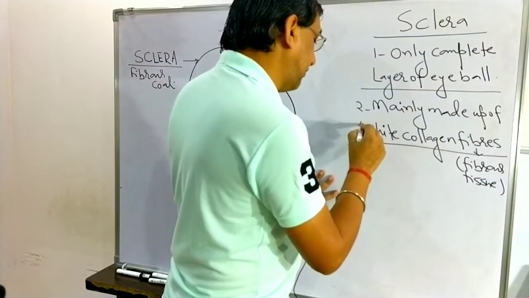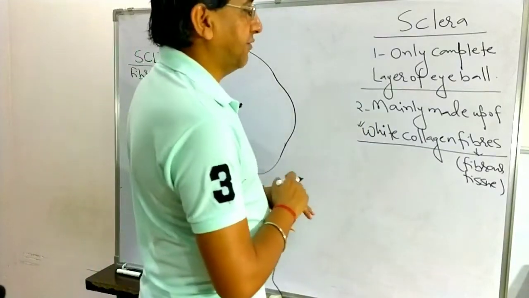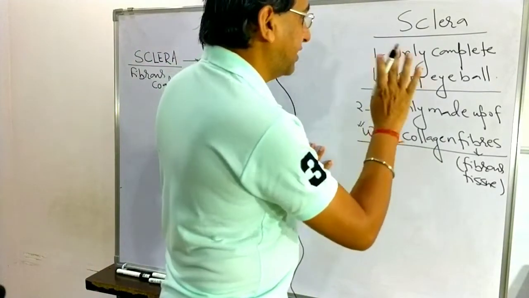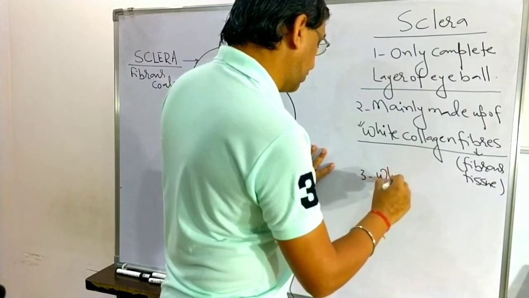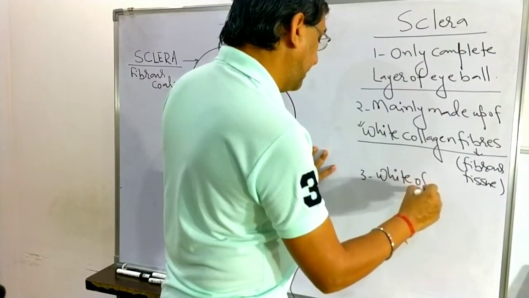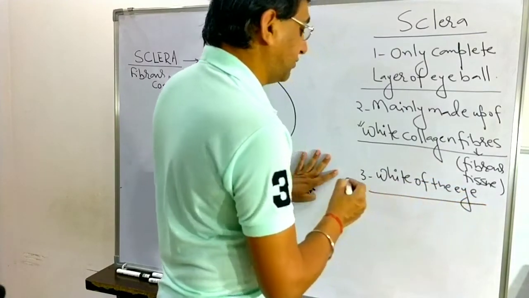It means whichever part is observed white in the eye, that is the sclera. That's why sclera is also known as the white of the eye.